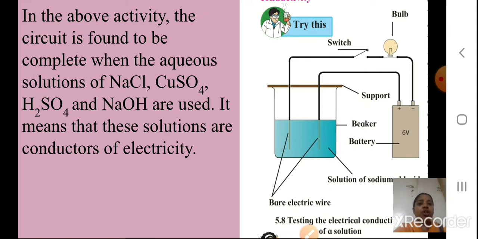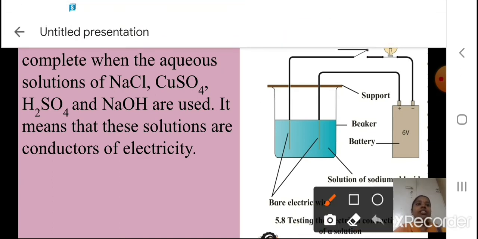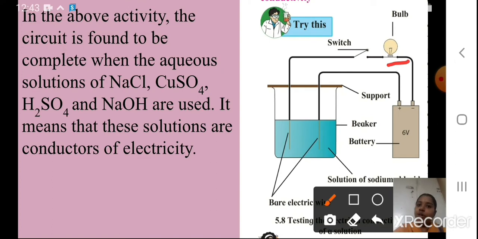You have studied it before also, so I hope that word must have come to your mind. In the above activity, the circuit is found to be complete when the aqueous solutions of NaCl, CuSO4, H2SO4 and NaOH are used. If I use these aqueous solutions in my beaker, then my bulb will glow. It means that these solutions are conductors of electricity. This you saw in the last presentation, right?